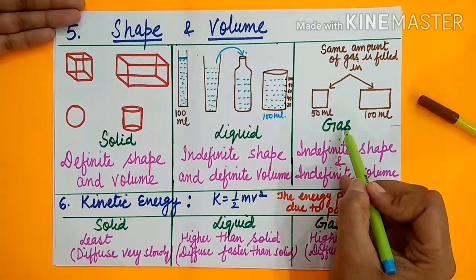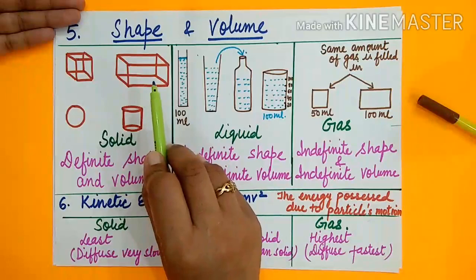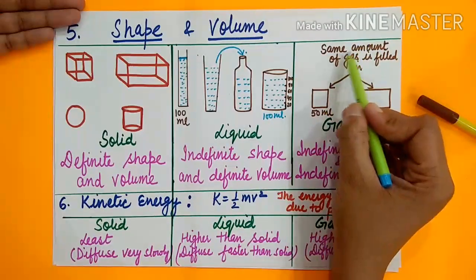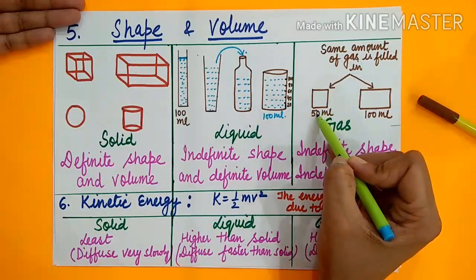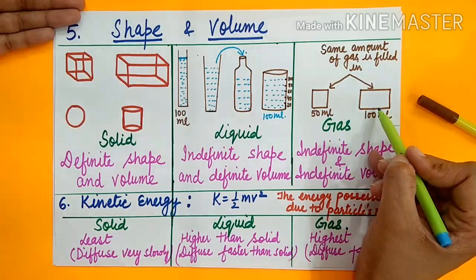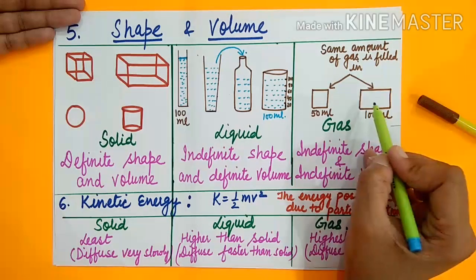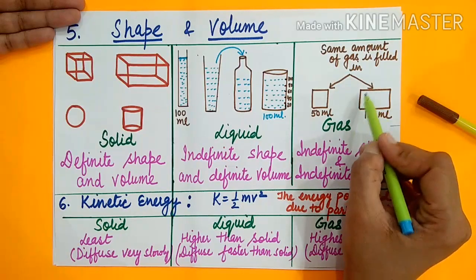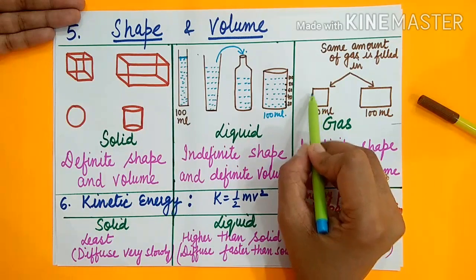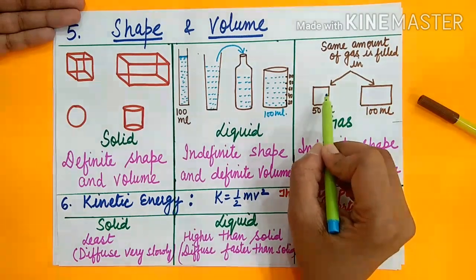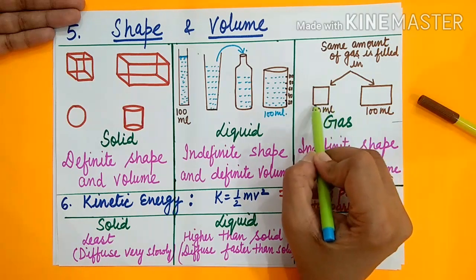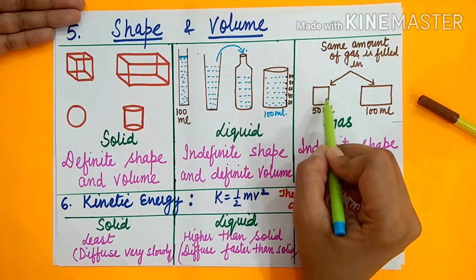Now in gas, you can discuss on the basis of shape and volume. If the same amount of gas is filled in a 50 ml container, you can fill the same amount of gas in a 100 ml container also. So it can occupy each and every corner of the 100 ml box, and you can see the same in the 50 ml box. So if the gas is in a 50 ml container, its volume is 50 ml, and it takes the shape of this 50 ml container.